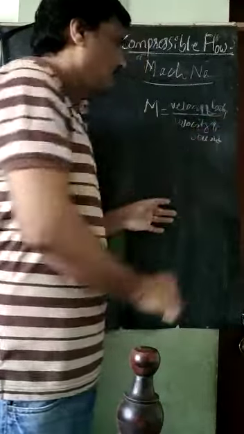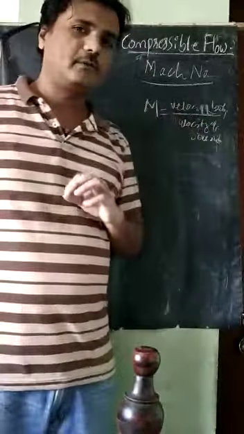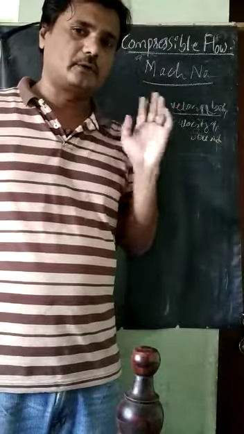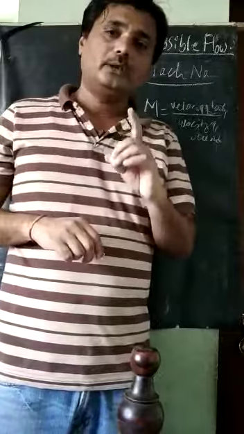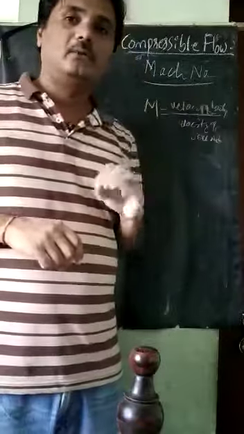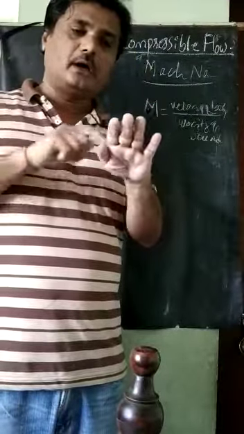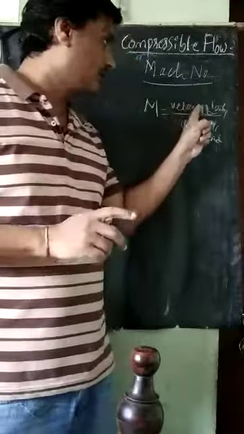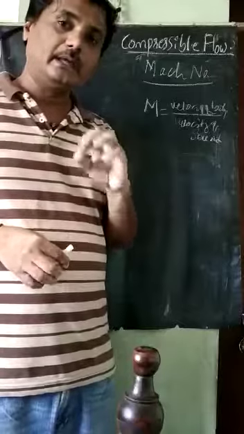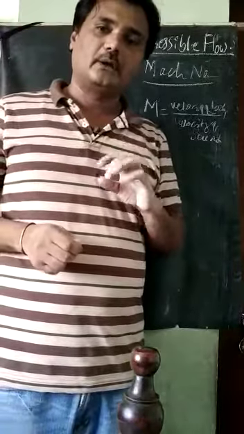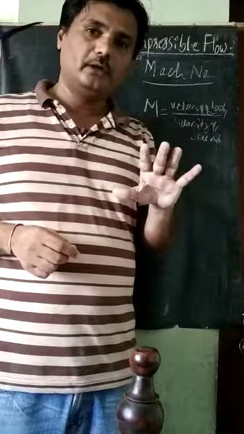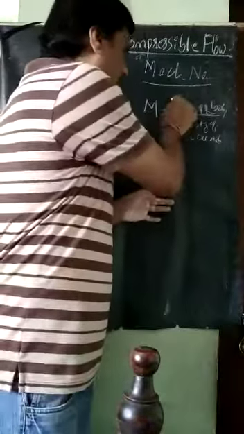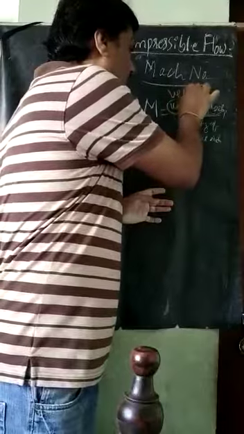When the body is moving and the surrounding fluid is static, then the velocity of the body has to be taken. In case the body is static and the fluid is moving, then it has to be replaced by the velocity of fluid.